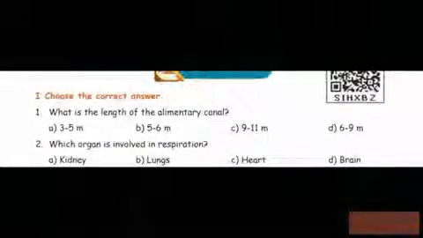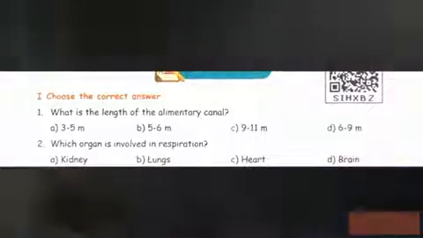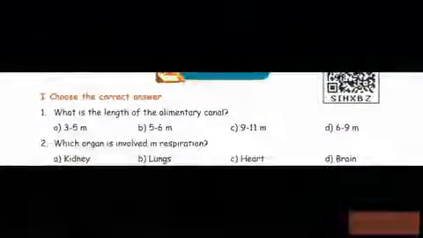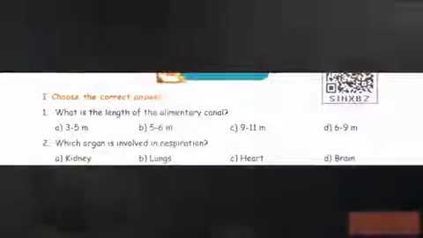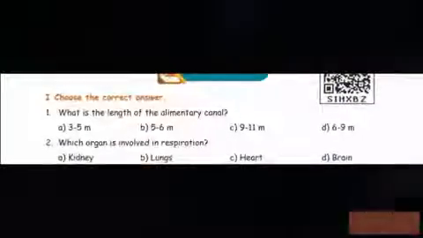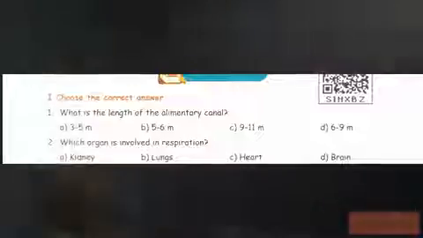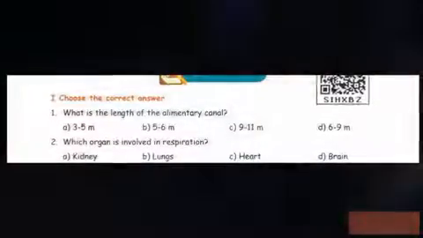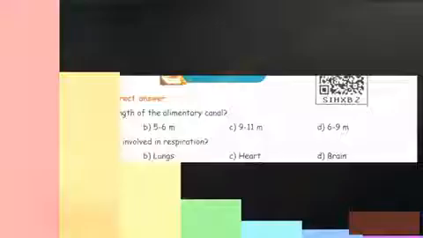Now I am going to check how you understood the topic. Roman numeral 1, choose the correct answer. Question number 2, which organ is involved in respiration? Option A, kidney. Option B, lungs. Option C, heart. Option D, brain. The answer is option B, lungs.